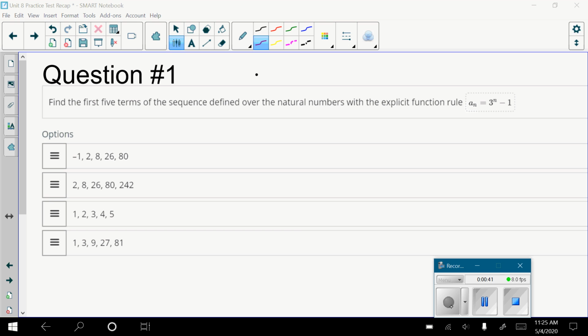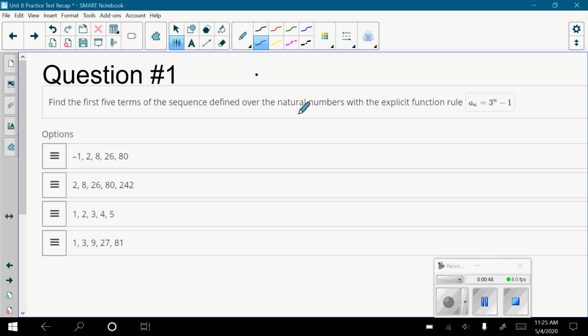You 100% must be able to do a question like this. Find the first 5 terms of the sequence defined over the natural numbers with the explicit rule. We'll come back to that. Boom. You have a rule. You're trying to write the first 5 terms. If they give you the rule, how do you find the first term?